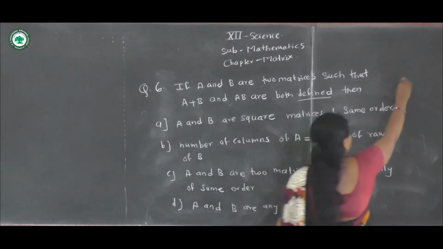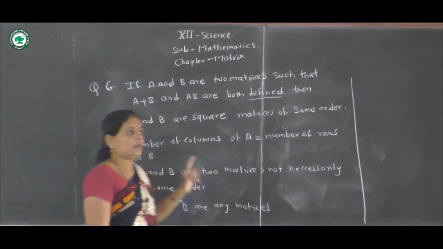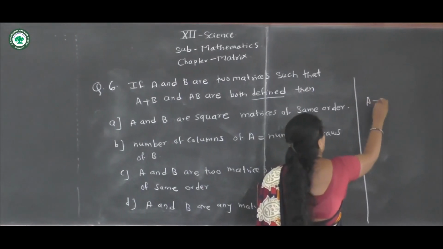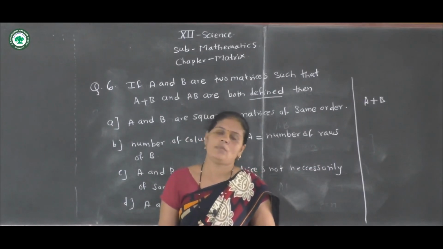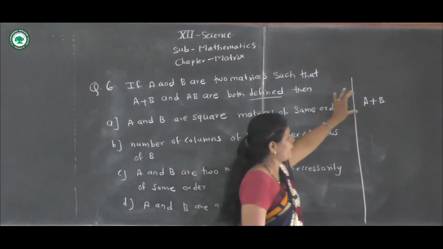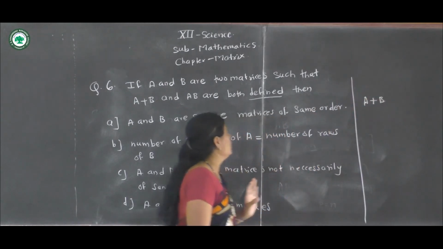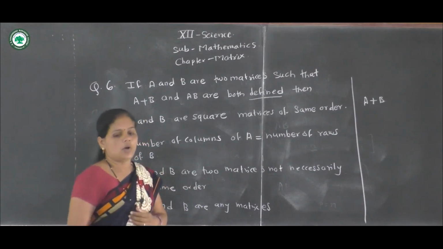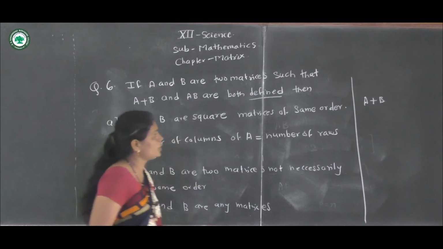We know A and B are two matrices such that we have to take the addition A plus B. Square is not compulsory, but if we can take the addition of matrix A plus matrix B, they are of the same order. And next, A into B is also defined.